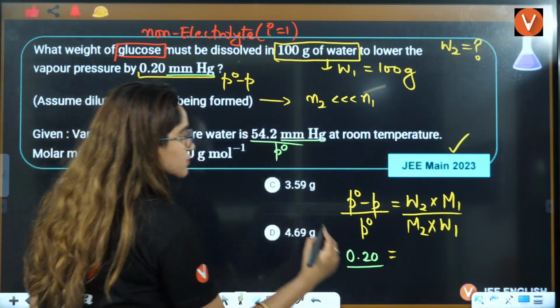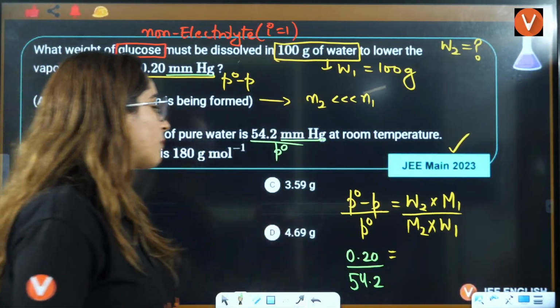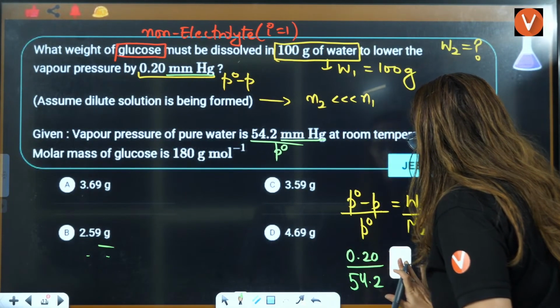Now, P naught is 54.2. What is W2, everybody? W2 we have to solve. W1 is given to you.